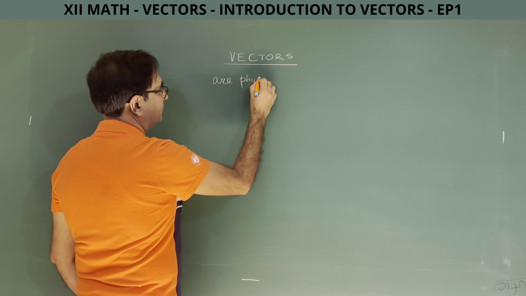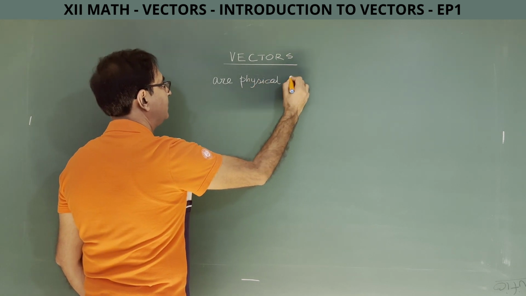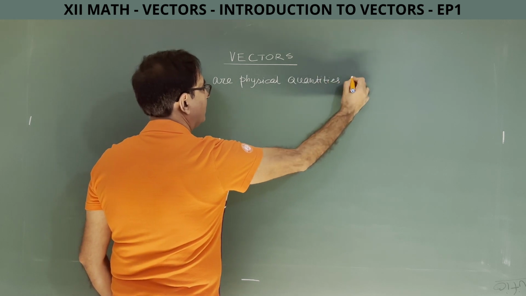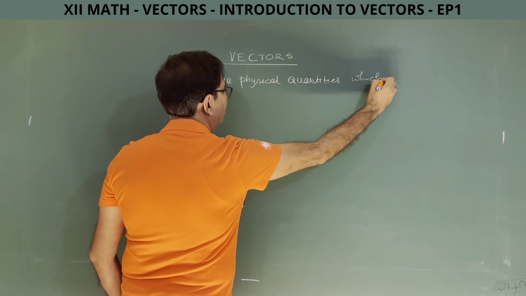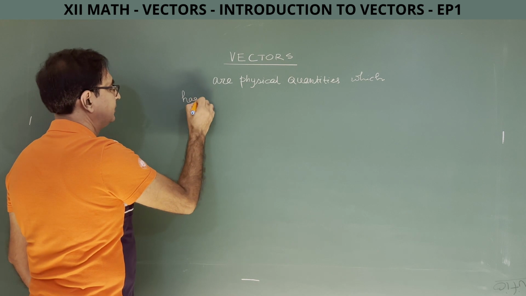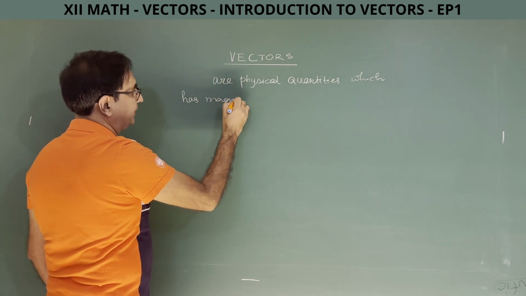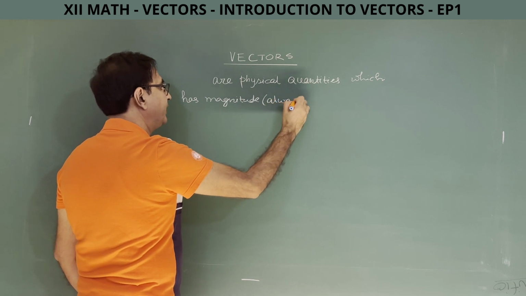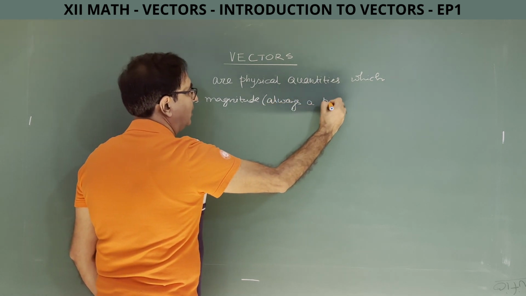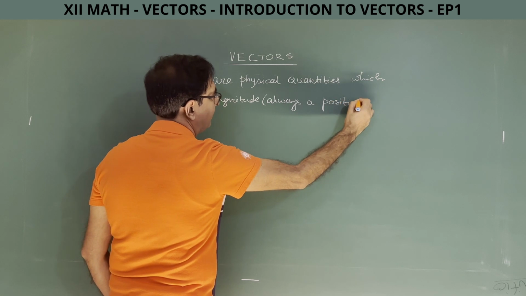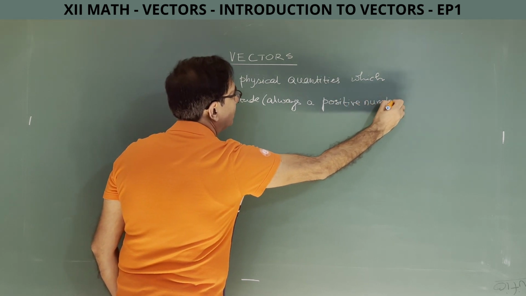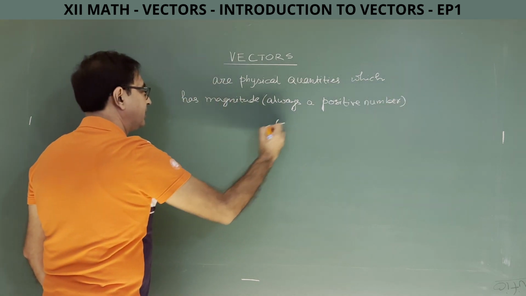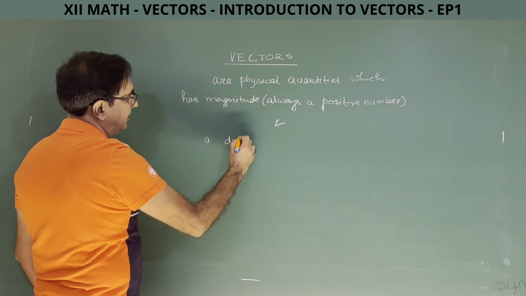So vectors, you can note it down also simultaneously. Physical quantities which have a number associated with them, we'll call it a magnitude, always a positive number, and a direction.